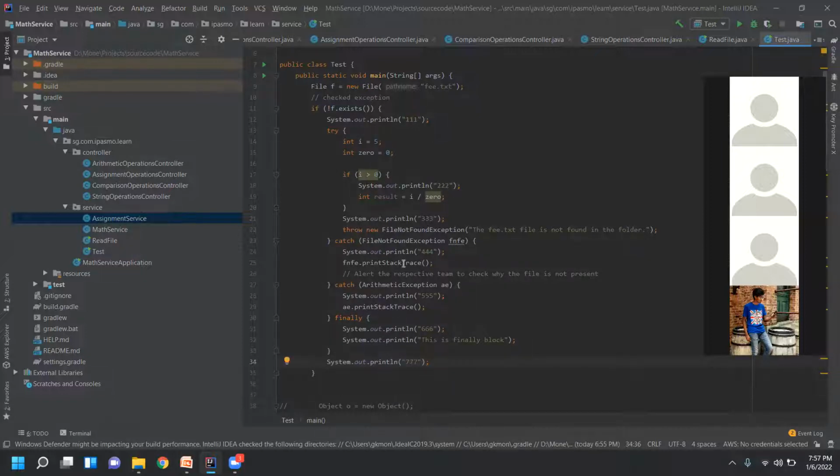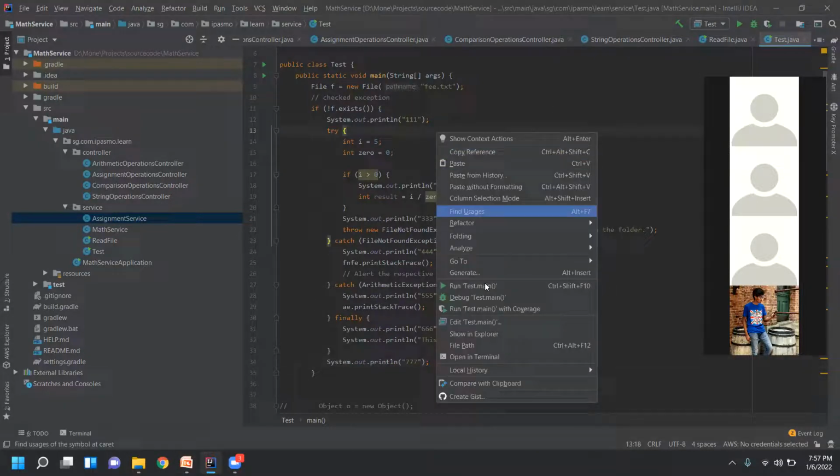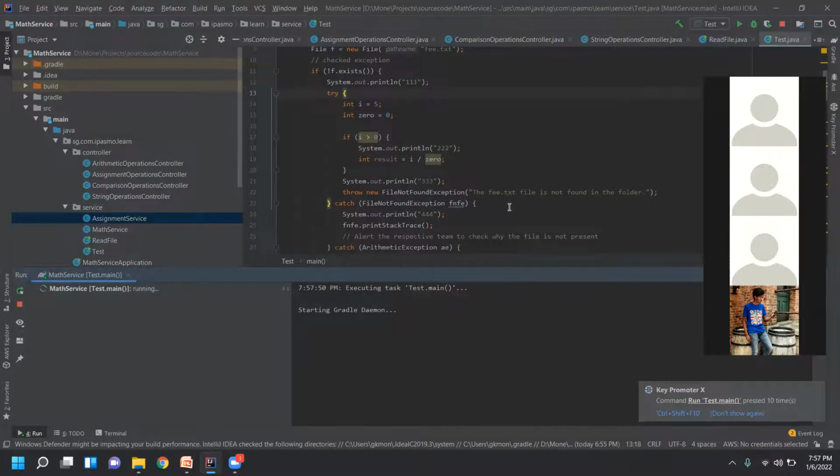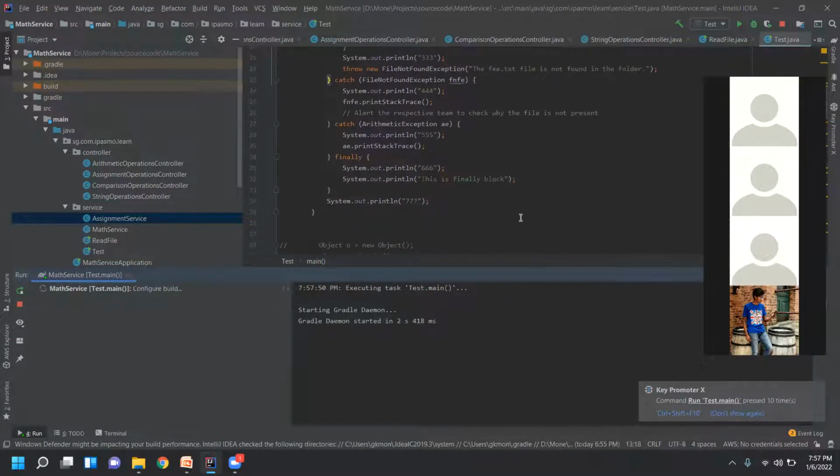Usually developers do all these kinds of tweaking to understand the program, because most developers don't know 100% of the programming language. While doing the program, we learn also. So let's run this program and see how these statements are printed on the console.